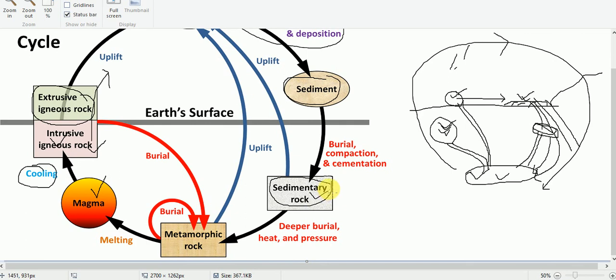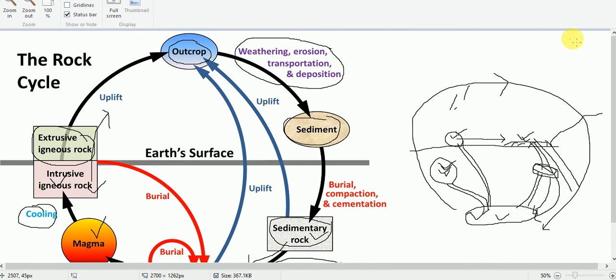And again, if it is buried further, because of the heat and pressure there will be metamorphism, forming metamorphic rocks. And again, if it is buried deeper in the interior, it will be melted and magma will be formed. So in this way, we have got a cycle, and this is known as the rock cycle.